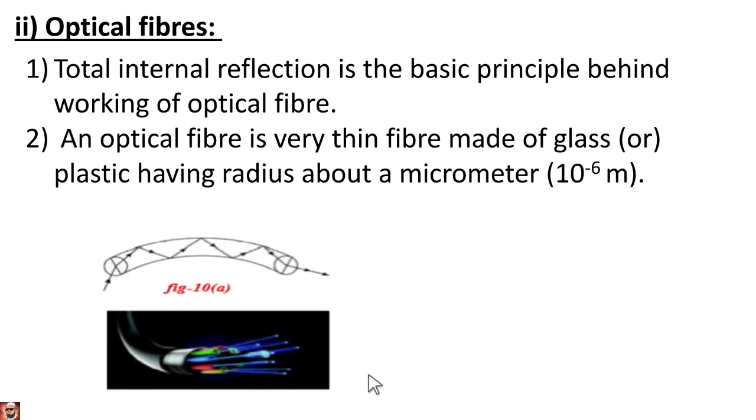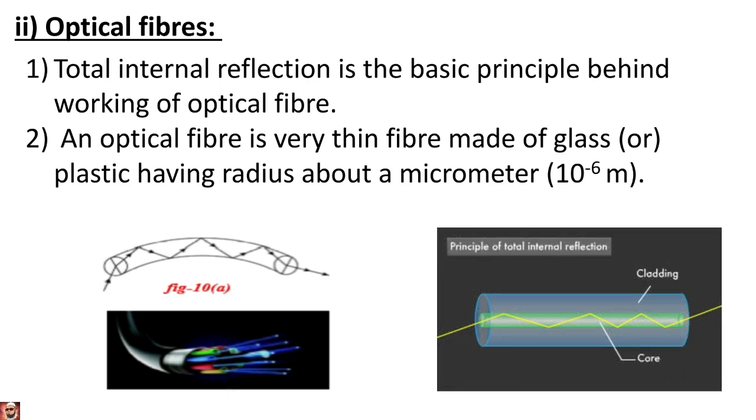If you see in the figure, it shows the principle of light transmission by optical fiber. In the second figure, you see a sketch of an optical fiber cable. Because of the small radius of the fiber, the light going into it makes a nearly glancing incidence on the wall. The angle of incidence is greater than the critical angle, hence total internal reflection takes place. So the light is thus transmitted along the fiber. Due to total internal reflection, light is traveling like this. You can observe it in this picture.